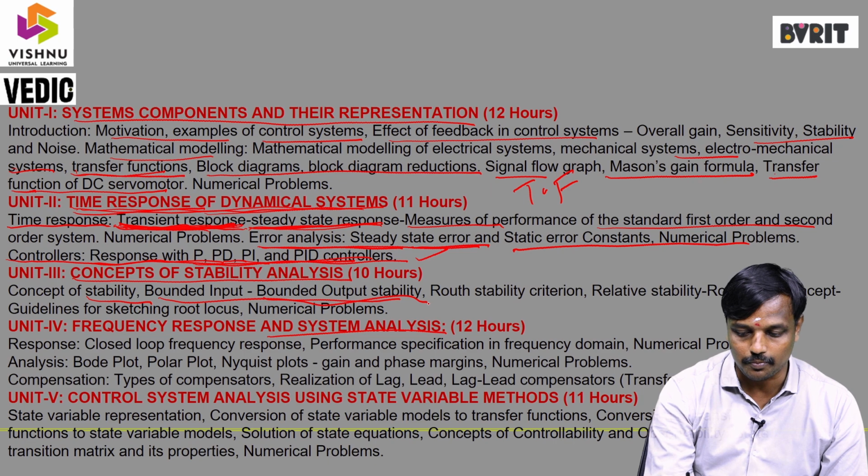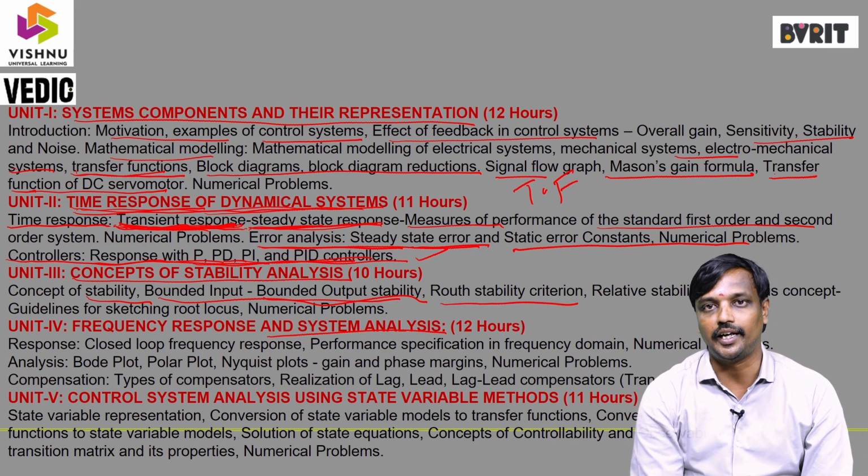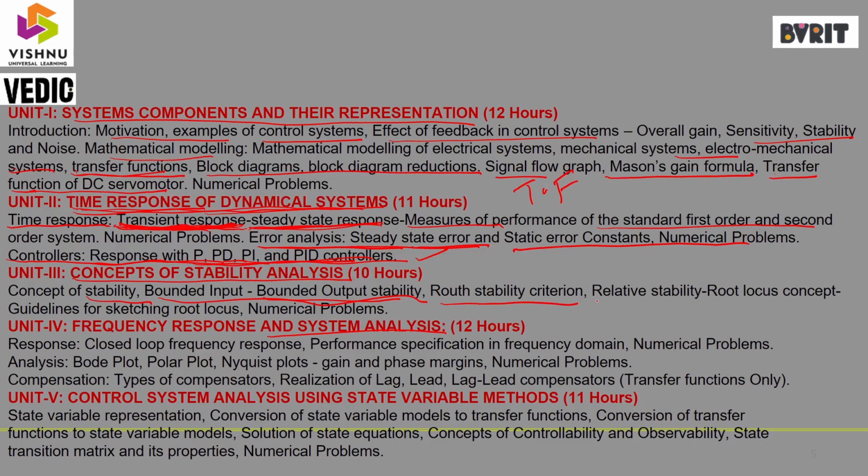For this purpose, we apply the root stability criterion and relative stability. Relative stability means the root locus concept. In the root locus concept, we sketch the root locus, and for that we simplify the problems. In the third chapter, majorly two topics are there. One is the root stability criterion, the second one is the root locus technique. This is one topic, this is another topic. These two topics are the major focus in the third chapter, to determine the stability of the system.